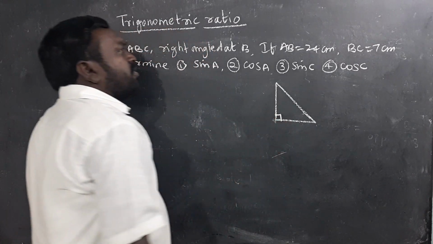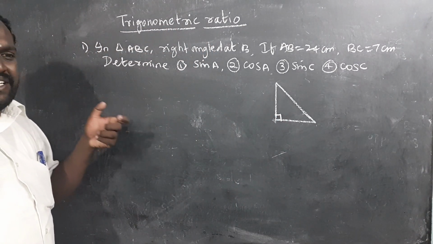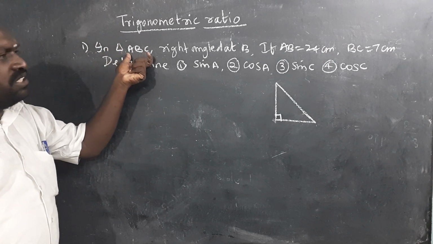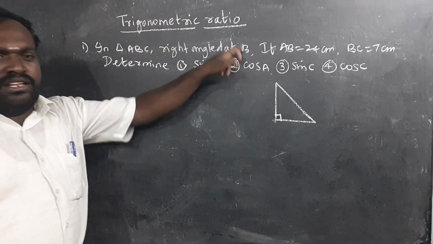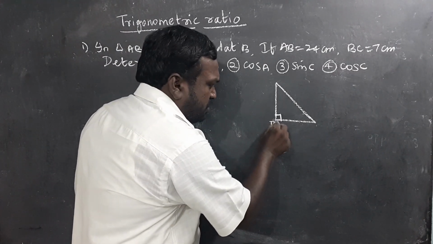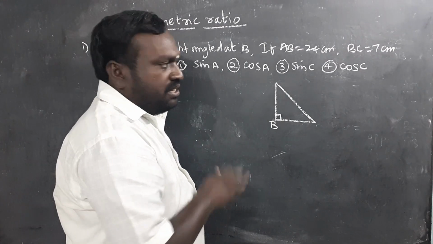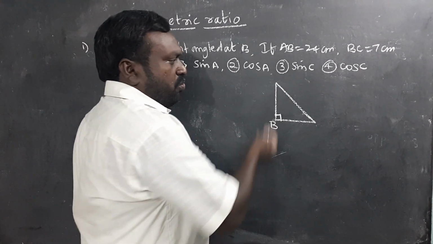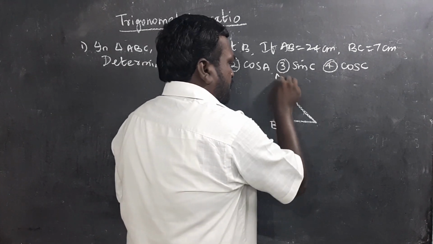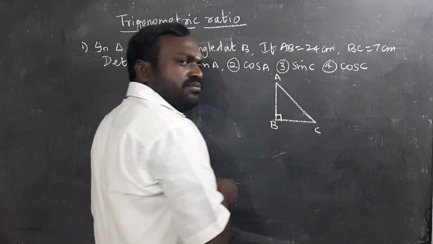First you understand the question properly. In triangle ABC, right angle at B. Therefore, where is the right angle? Here, so I name this angle as B. For the other two, whichever you want, I'll take one as A and the other as C.